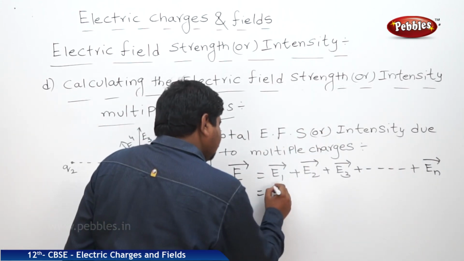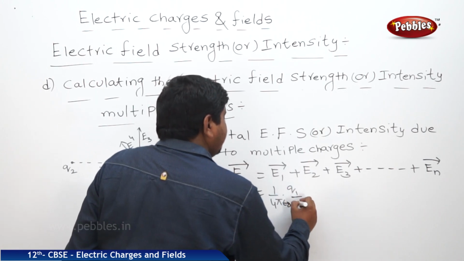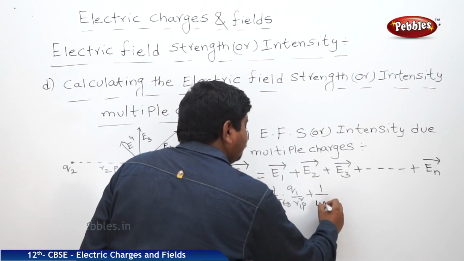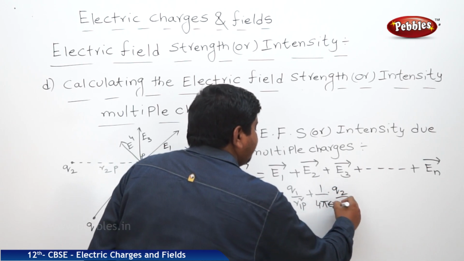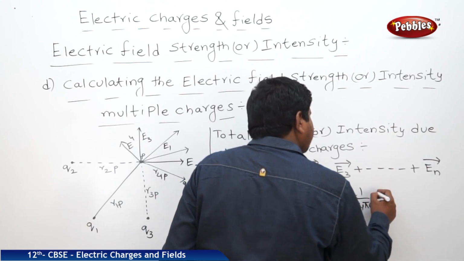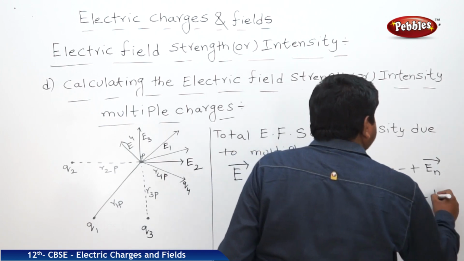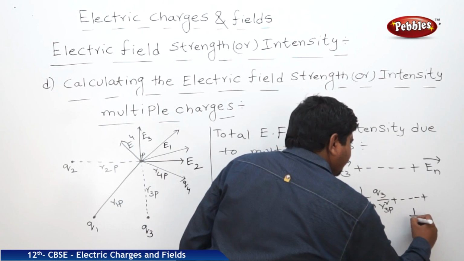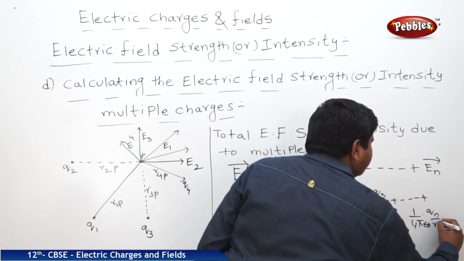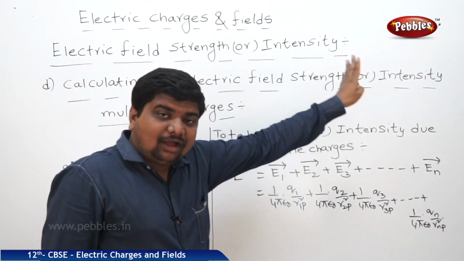What is E1 bar? 1 by 4 pi epsilon naught into Q1 by R1P square. What is E2? 1 by 4 pi epsilon naught into Q2 by R2P square. What is E3? 1 by 4 pi epsilon naught into Q3 by R3P square and so on. What is En? 1 by 4 pi epsilon naught into Qn by RnP square. This is the sum of all individual electric field strengths or intensities.